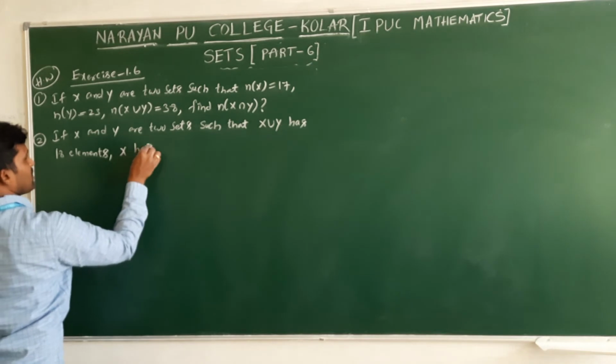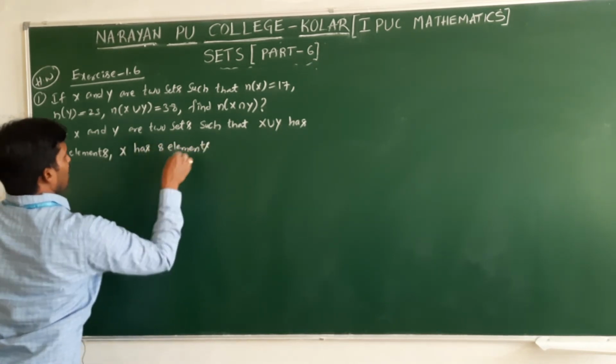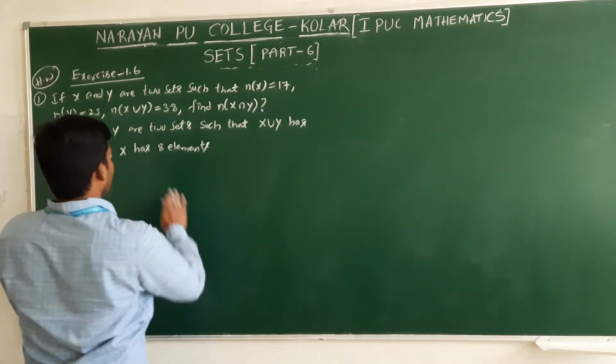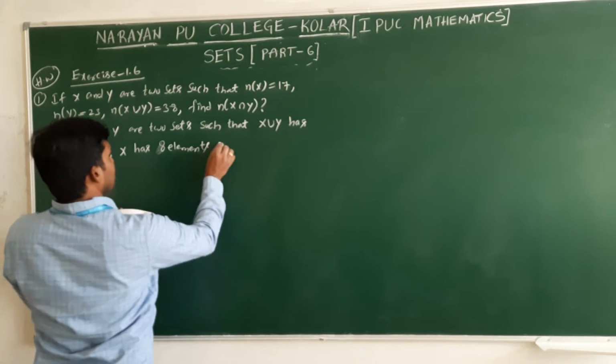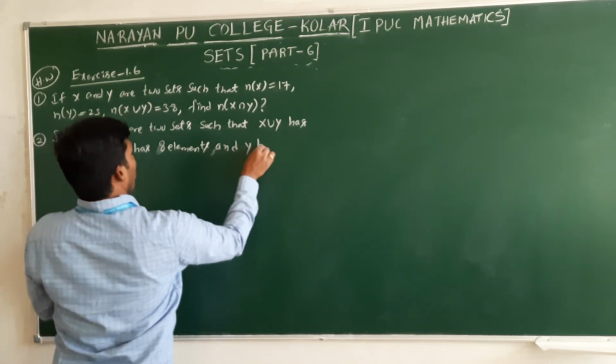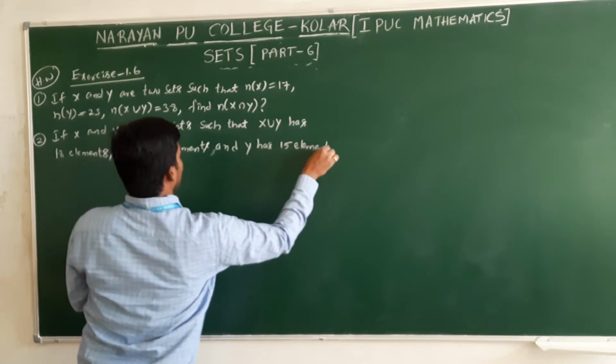X has 8 elements, n of X is 8, and Y has 15 elements, n of Y is also given.